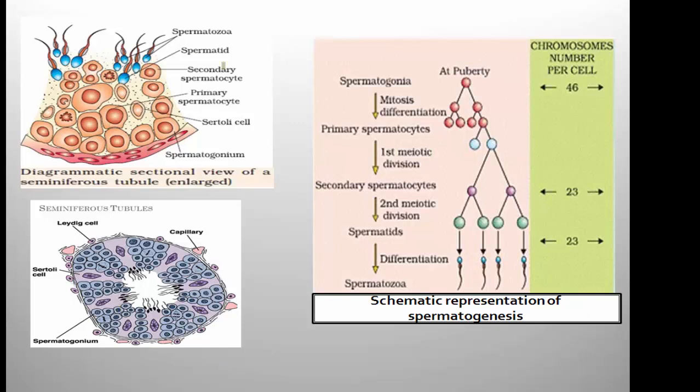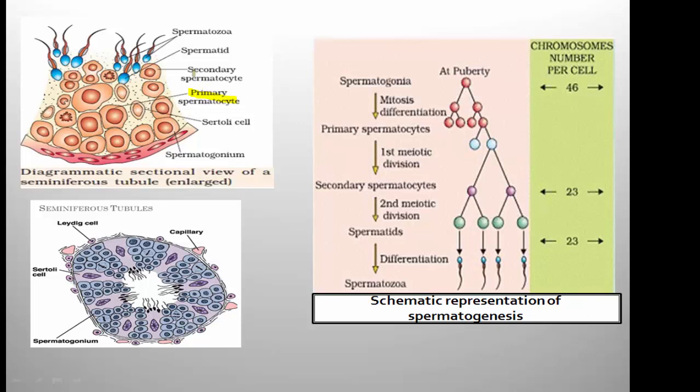This represents the sectional view of the seminiferous tubule, enlarged. This is the spermatogonium. They are the diploid cells initiating spermatogenesis. From this one, there is production of the primary spermatocyte, and this primary spermatocyte is also diploid in condition.